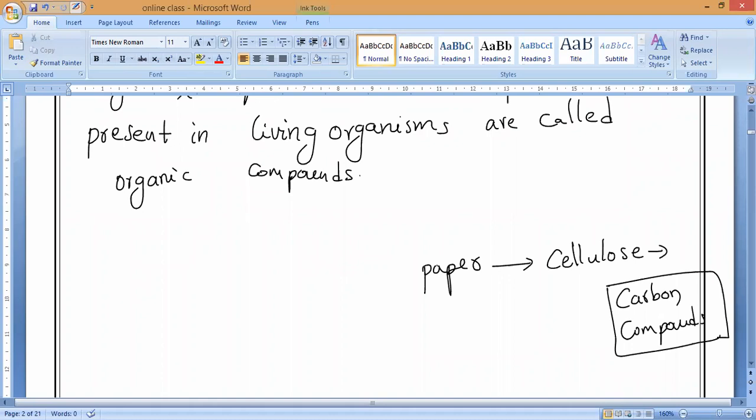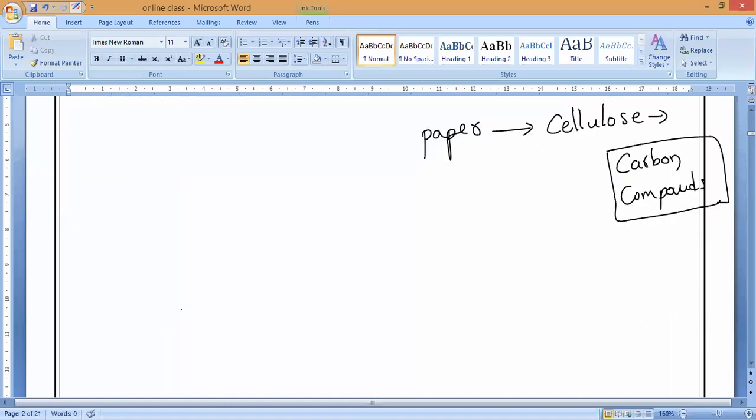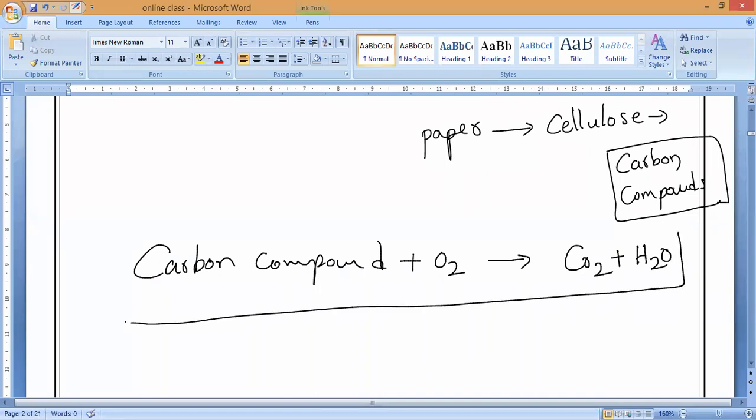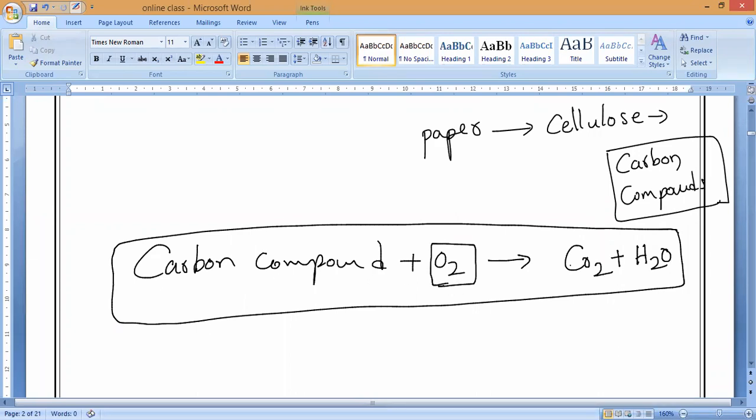Most of them are made up of carbon and its compounds because they produce carbon dioxide and water on burning. If we burn any substance in the presence of oxygen and it gives carbon dioxide plus water vapor, then that is known as a carbon compound.